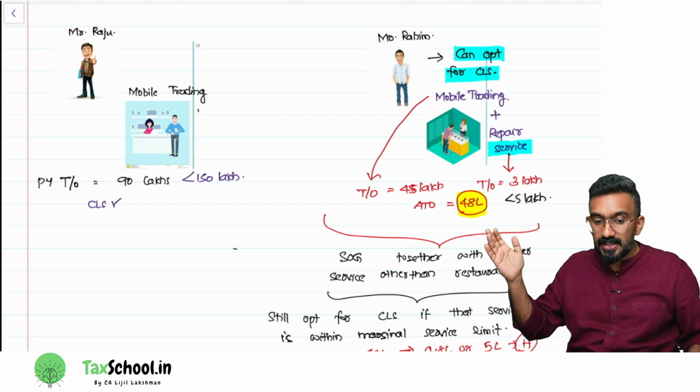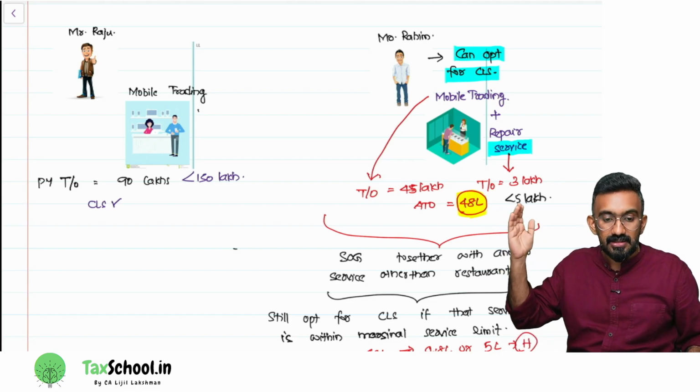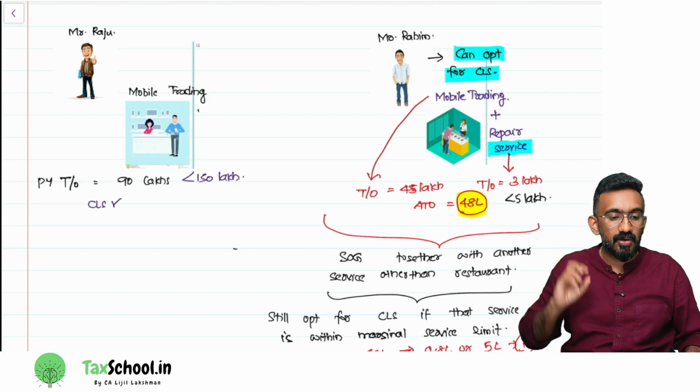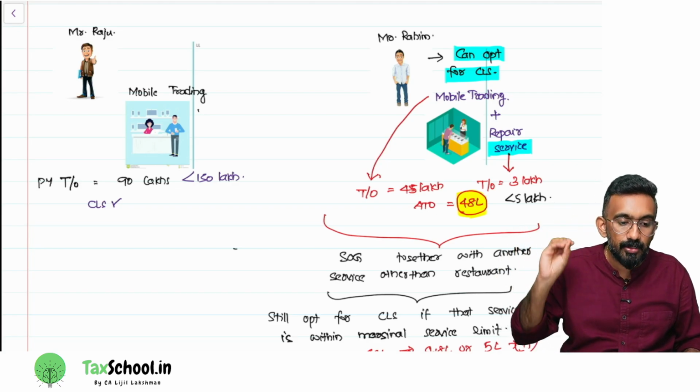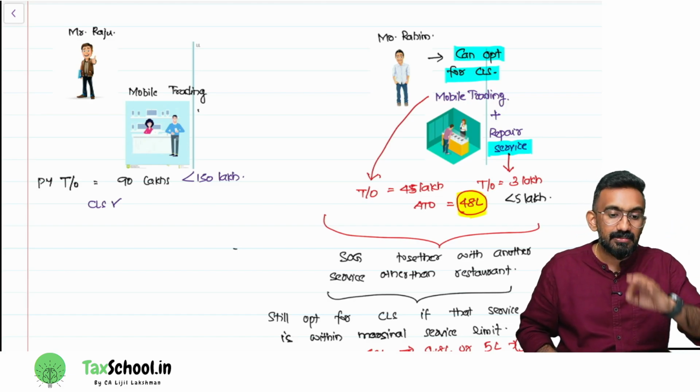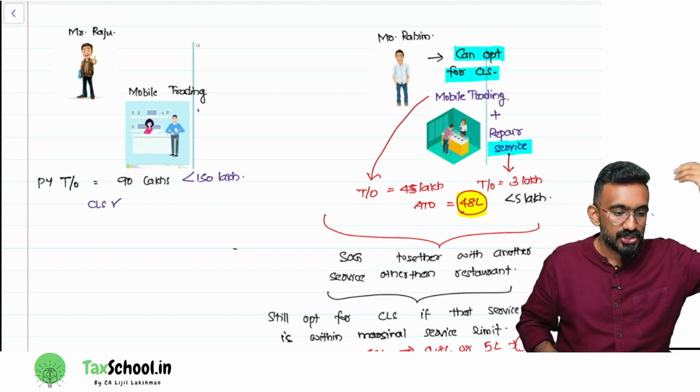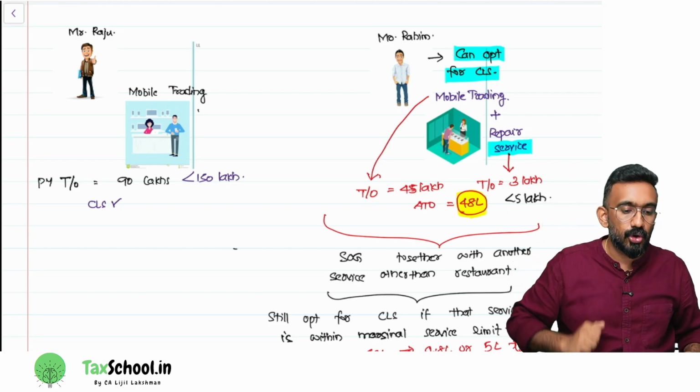Now this is a quite unfair scenario because Mr. Rahim is not purely a service provider. His main activity is trading in mobile phones only. And at the same time, Mr. Raju has more turnover, almost double turnover, still able to opt for composition levy scheme.